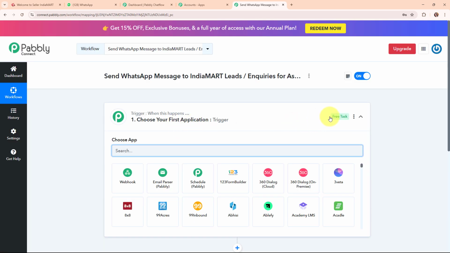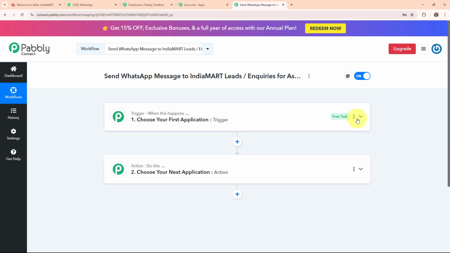Now here in this workflow window, you can see we have successfully created a workflow. Here on my screen you can see the two most important principles of an automation process, that are trigger and action. Trigger says when this happens and action says do this. That means action is a response towards a trigger. Your automation can have a single trigger but multiple action steps.